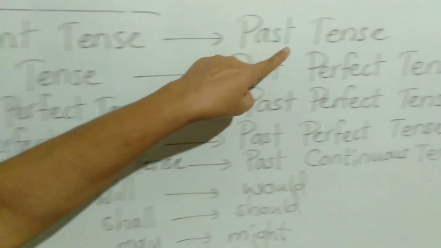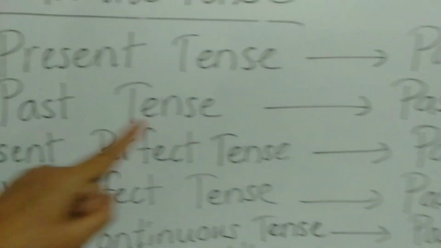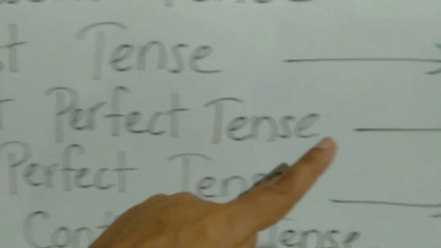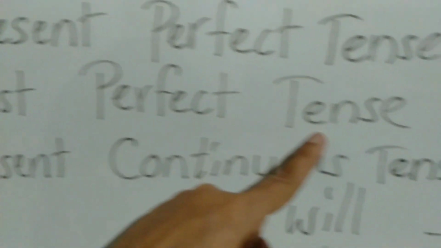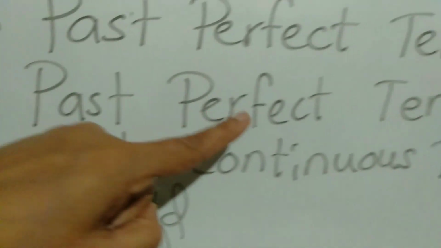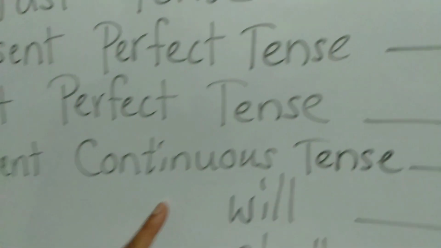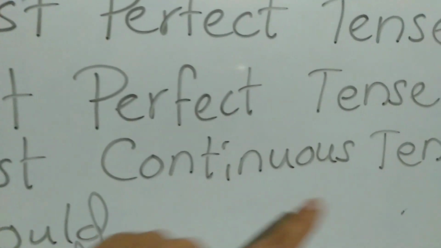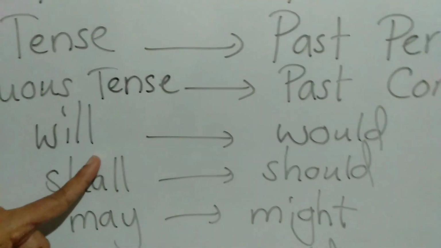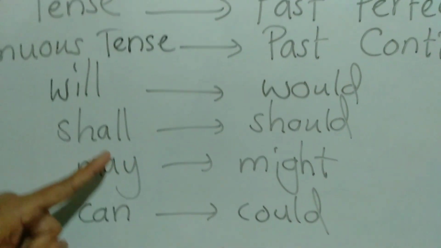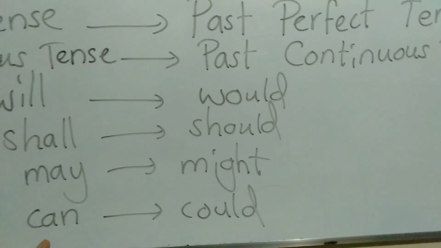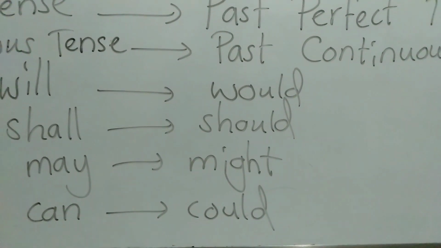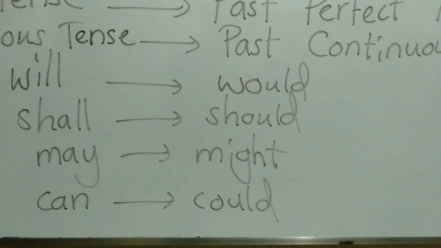Present tense into past tense. Past tense into past perfect tense. Present perfect tense into past perfect tense. Past perfect tense is not changed, it stays the same past perfect tense. Present continuous tense into past continuous tense. Will into would. Shall into should. May into might. Can into could. You remember how the tense is changed.